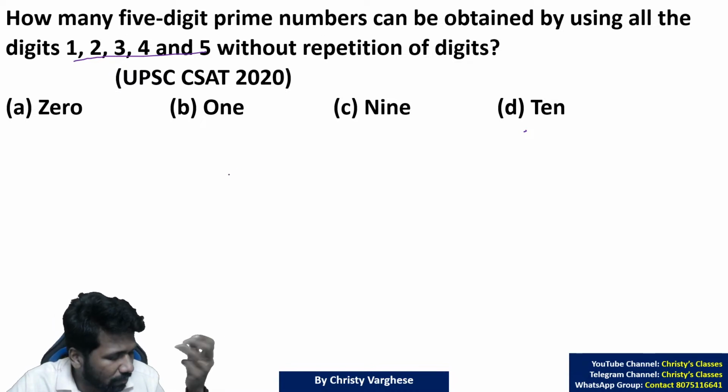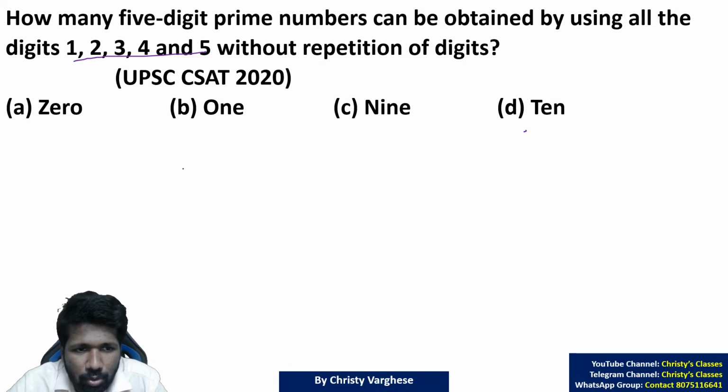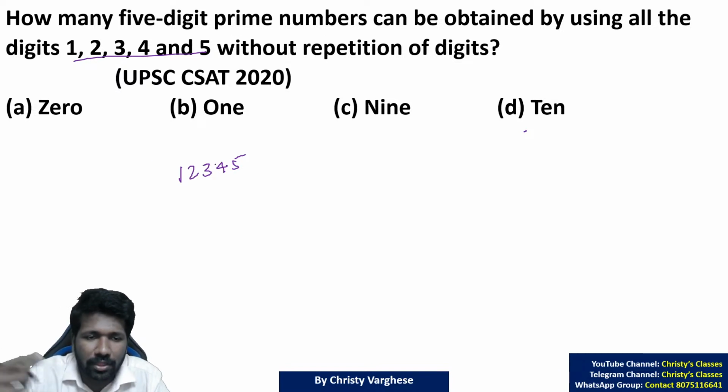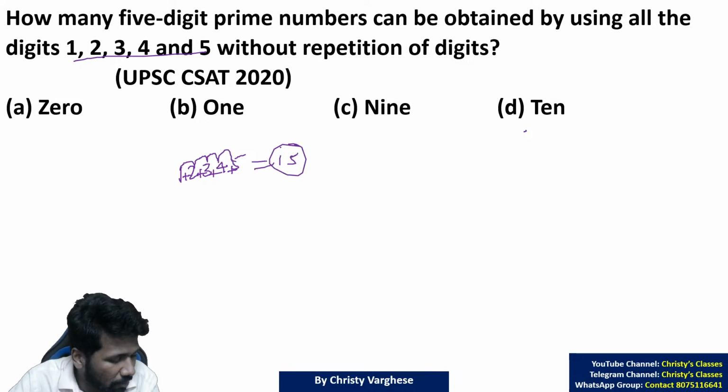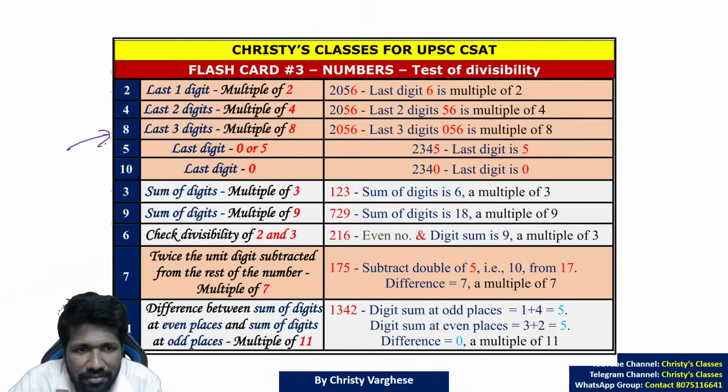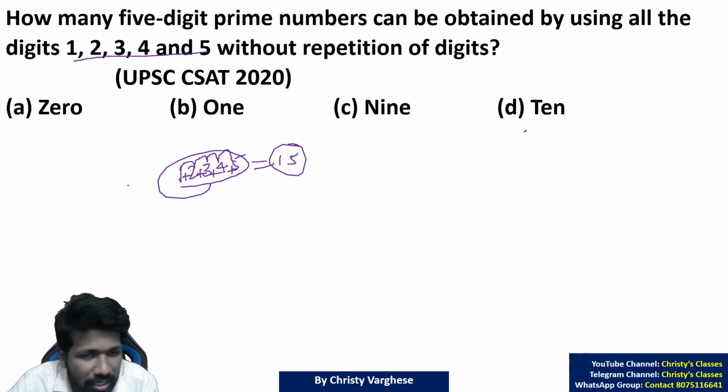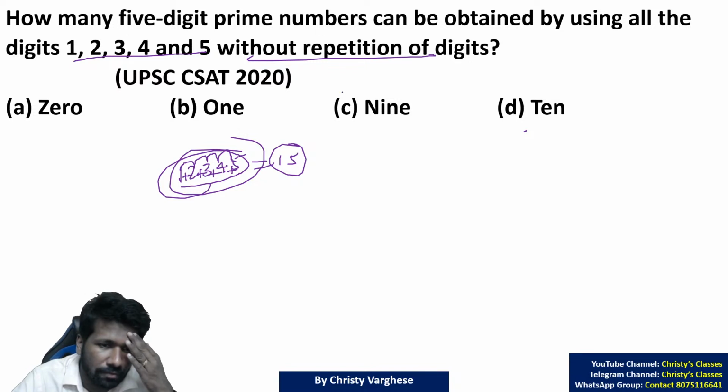That can be arranged in whatever permutation and combination. But if you are using 1, 2, 3, 4, 5, for example 1, 2, 3, 4, 5 or rearranging 5, 4, 3, 2, 1, whatever it is, check its sum of digits. 1 plus 2, 3, 3 plus 3, 6, 6 plus 4, 10, 10 plus 5, 15. 15 is the sum of digits, which means this sum is a multiple of 3, and we discussed that if the sum of digits is a multiple of 3, the number automatically will be a multiple of 3. So the number formed by 1, 2, 3, 4, 5 without repetition of digits will be confirmed a multiple of 3.